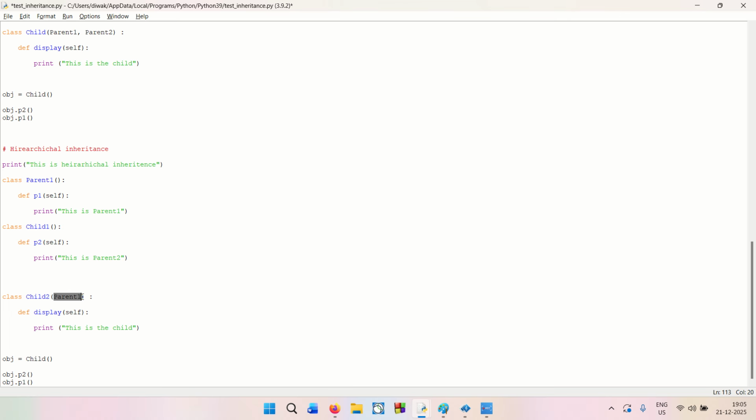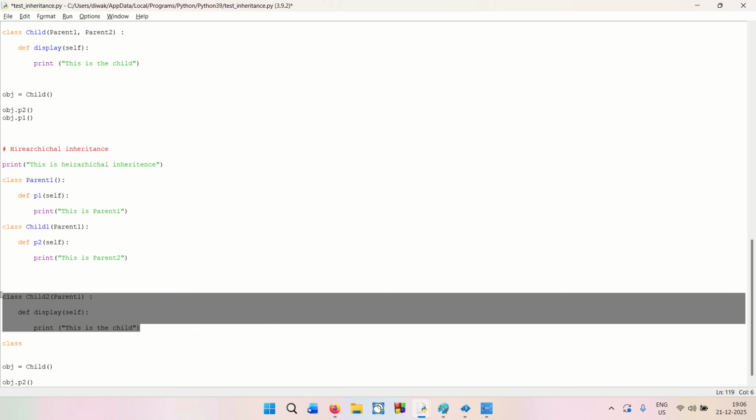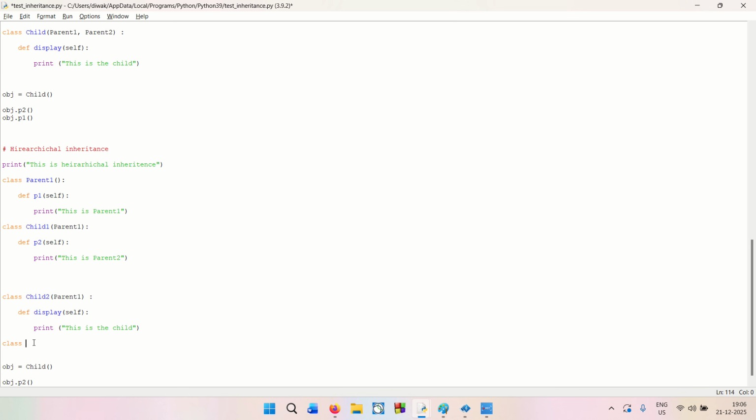Now let me put this over there as child 1 also, because child 1 is also taking from the parent, and then we will take a child 3 also, right? So class, sorry, my bad. Let me copy this, and we will put this like this. This is child 3, and this is going to be parent 1. So basically all the three children are there and they are inheriting from the single parent, right? So here we are going to do child 1, child 2, and then this is child 3, right?